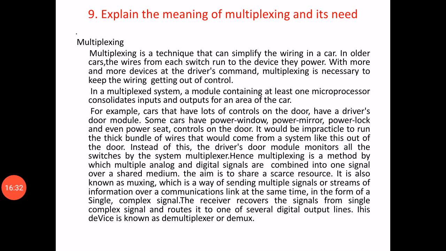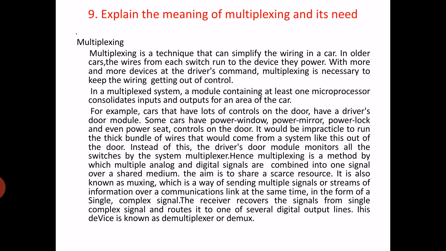So next, question number 9: explain the meaning of multiplexing and its need. Multiplexing is a technique that can simplify the wiring in a car. In old cars, the wires from each switch run to the device they power.